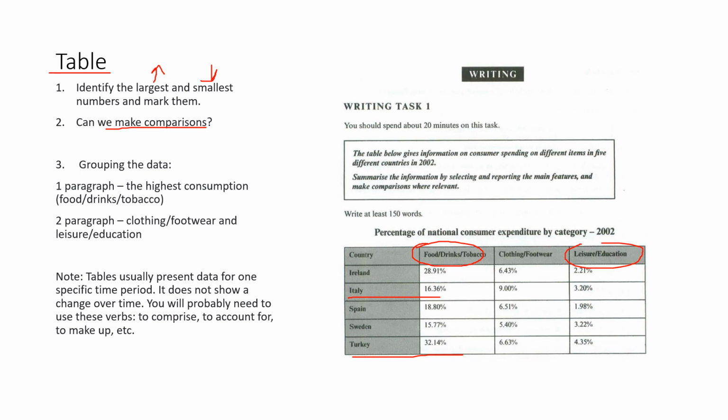We can also compare the data within one country. For example, how much Sweden spent on each given category. Don't forget to find some interesting trends. Find the main similarities and differences.